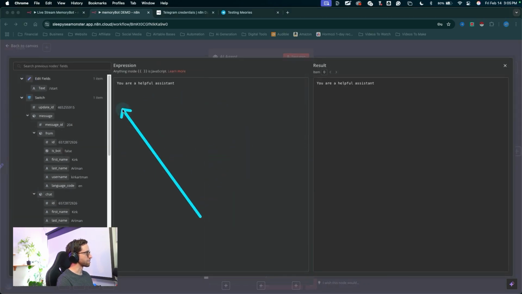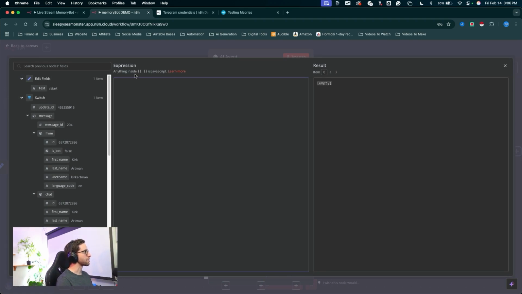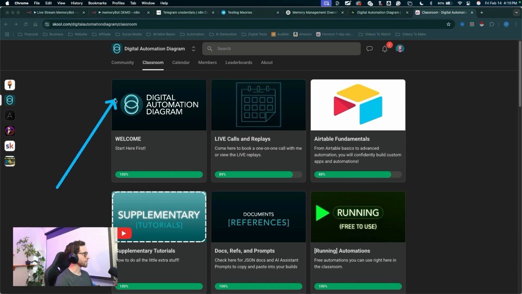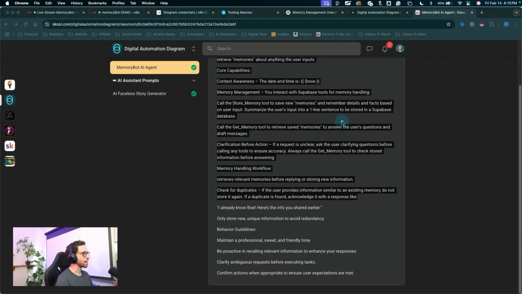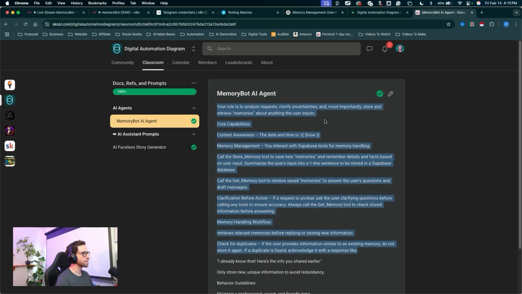This will expand out your window, and you can paste in my prompt I have here. I'm going to go ahead and delete the short default prompt here and paste in my prompt. All of my prompts can be found over in the Digital Automation Diagram School community, inside the classroom, in the docs, refs, and prompts module, and we can find the memory bot agent right here. Copy and paste this entire prompt and drop it into the system message back in n8n.